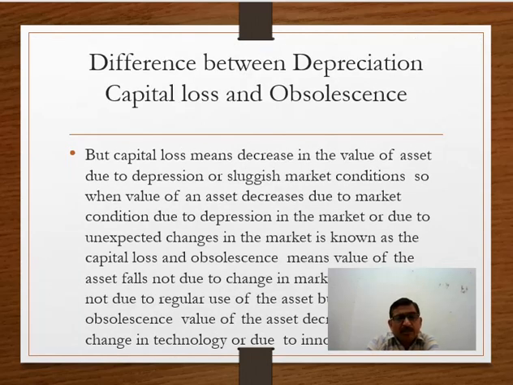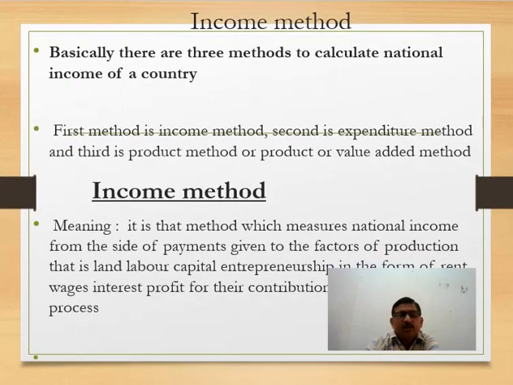It means depreciation, obsolescence and capital loss, all these three are totally different terms. Now, there are three different methods to calculate national income. In chapter number 2, you are able to study different methods to calculate national income. Out of different methods to calculate national income, basically there are three methods in your syllabus.